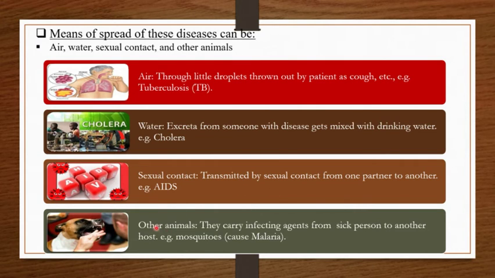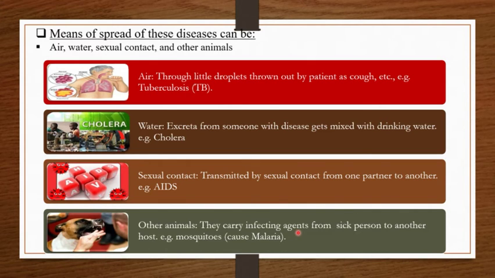Now the fourth one is other animals. They carry infecting agents from a sick person to another host. Example, mosquitoes cause malaria. Means when animals carry infecting agents from a sick person, that is a diseased person, and pass them on to another host, that is another person, then disease occurs. And animals which carry these infecting agents and pass them to another person are known as vectors. One such example of a vector is mosquitoes, and they cause malaria.